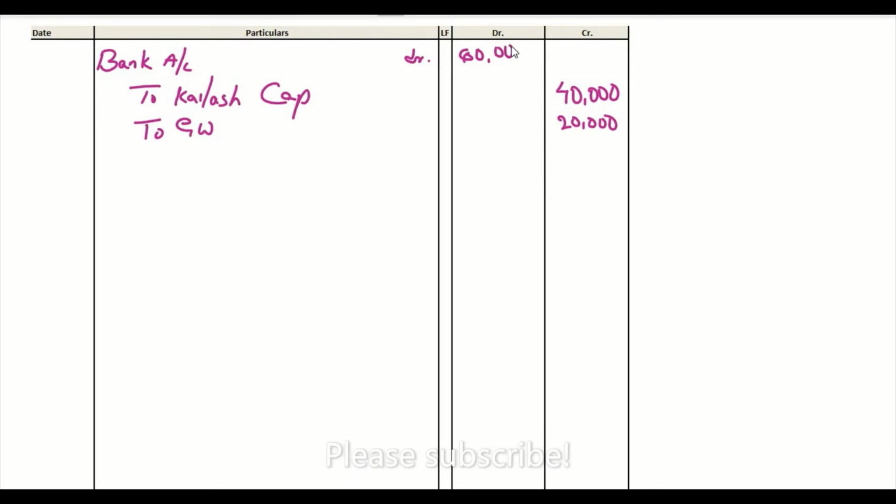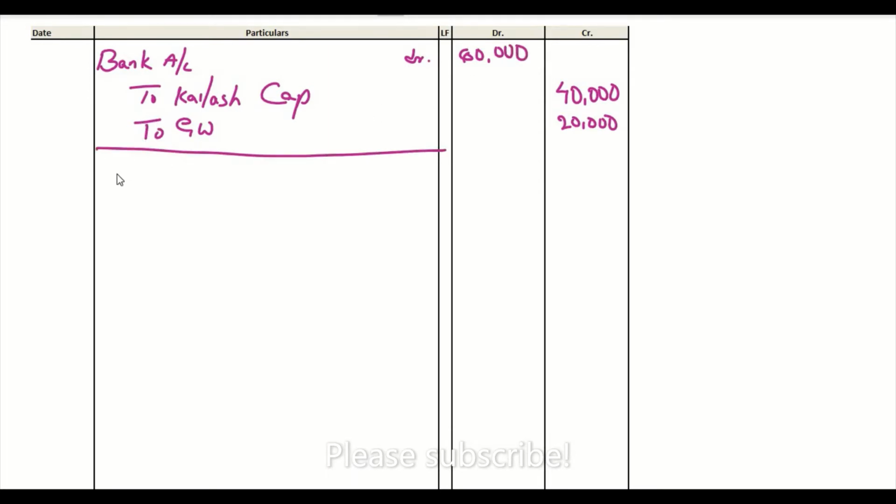So bank account debit to Kailash capital and to premium on goodwill. Here it is 40,000 as capital, 20,000 as goodwill. So in bank account you will get 60,000.